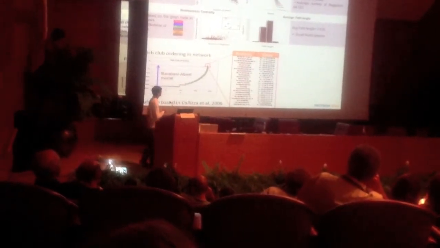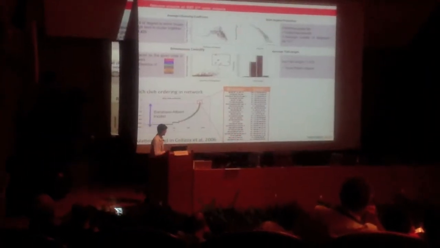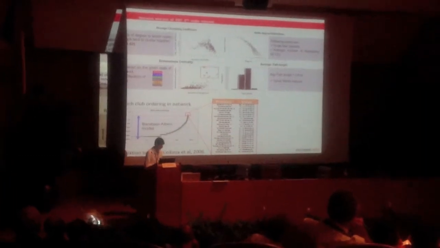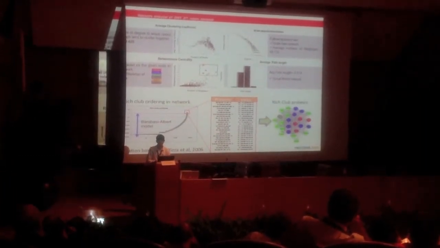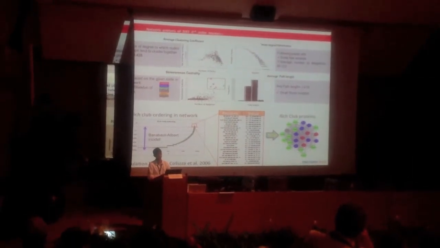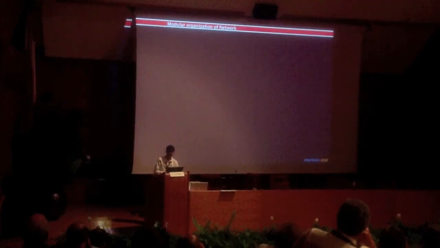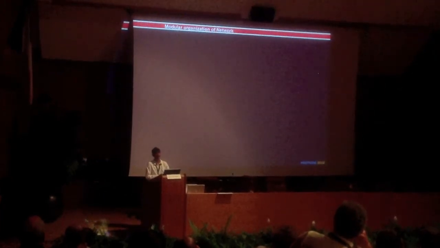Then there were some chaperones like HSP90AB1 and HSPA5, then again HSP90, then casein kinase 2A1 and calmodulin 1. So this was the subnet of the rich club proteins, which were highly interacting with each other. Then we had insights on the interlinkedness of the hub proteins.